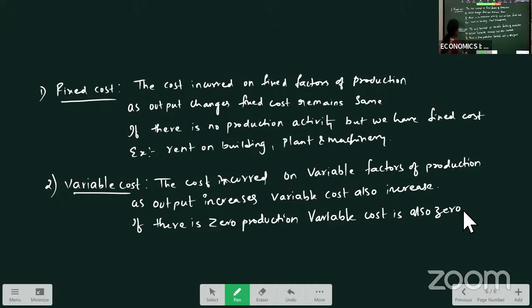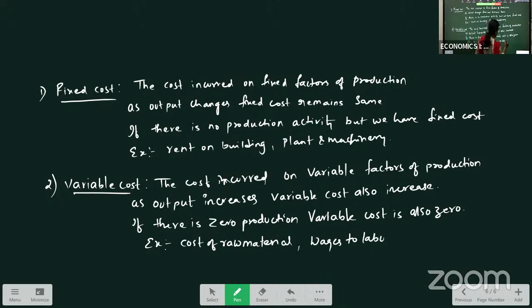Examples: cost of raw material, wages to the labor, electricity charges. All these come under our variable cost. So hope you got the difference between these two. Fixed cost means the cost incurred on fixed factors of production, and as output changes, fixed cost remains the same.